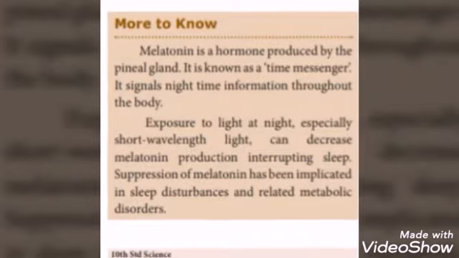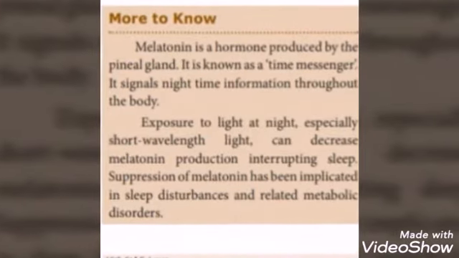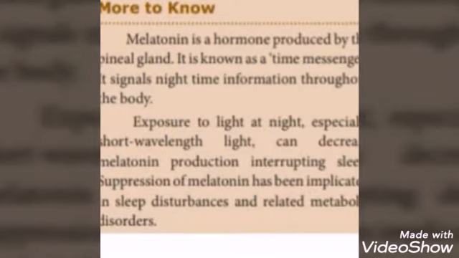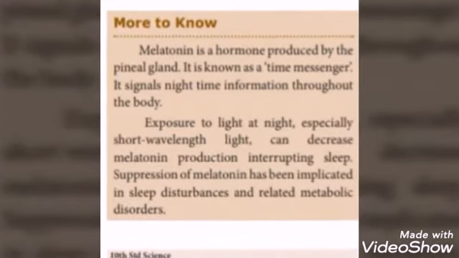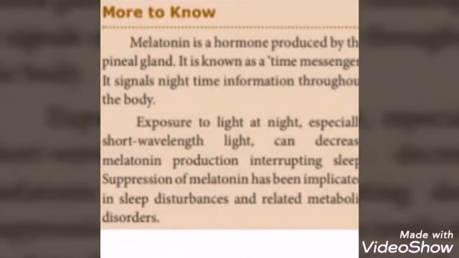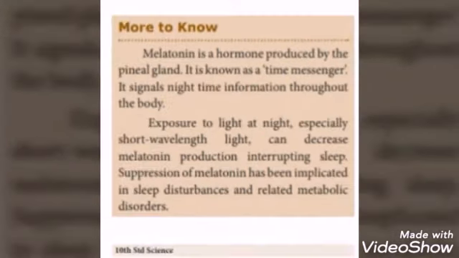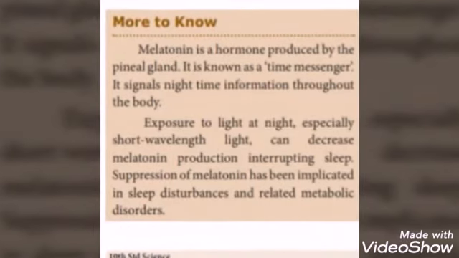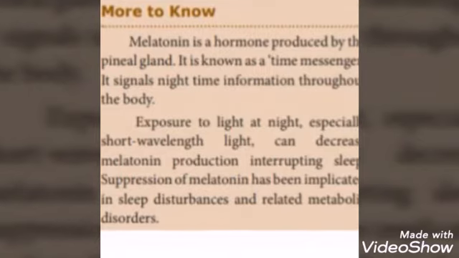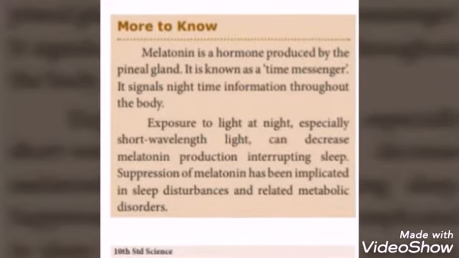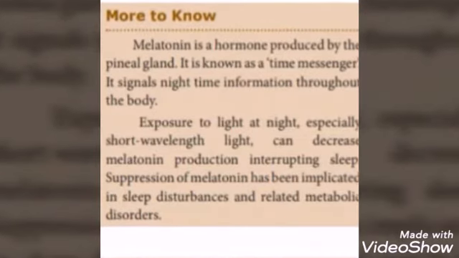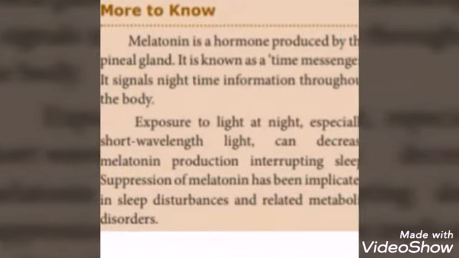Melatonin is a hormone produced by the pineal gland. It is known as a time messenger. It signals nighttime information throughout the body. So, melatonin plays an important role in the regulation of sleep cycle. Its production is influenced by the detection of light and dark by the retina of the eye. Exposure to light late at night, especially short wavelength, can decrease melatonin production, interrupting sleep. Suppression of melatonin has been implicated in sleep disturbances and related metabolic disorders.